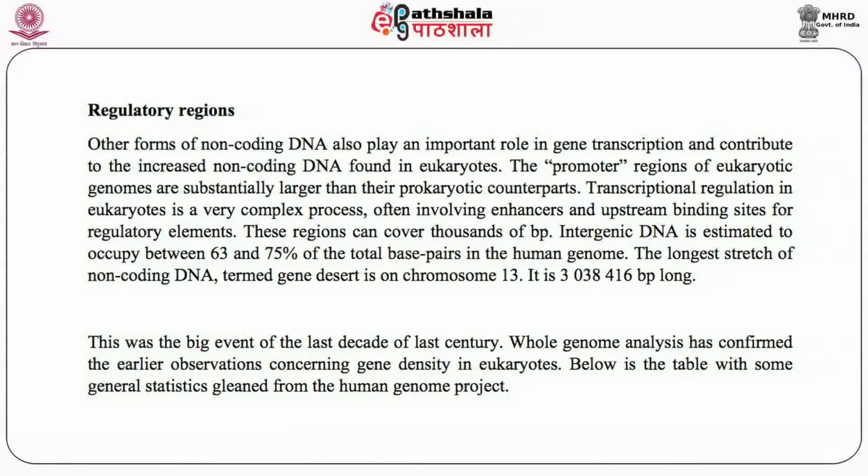Transcriptional regulation in the eukaryotes is a very complex process, often involving enhancers and the upstream binding sites for these regulatory elements. Now, these regions can actually cover thousands of base pairs. Intergenic DNA has been estimated to occupy about 63 to 75% of the total base pairs in the human genome. The longest stretch of non-coding DNA, termed the gene desert, is present on chromosome number 13. It is 3,038,416 base pairs long.